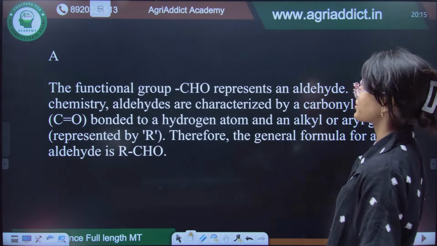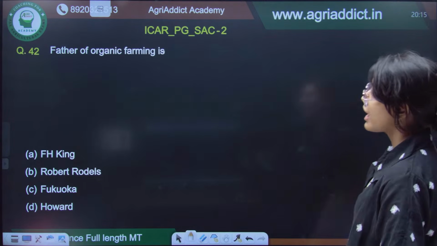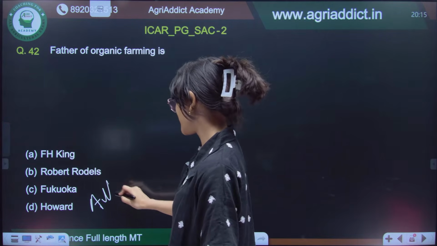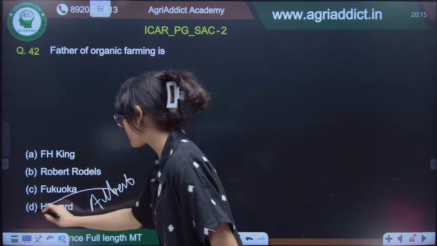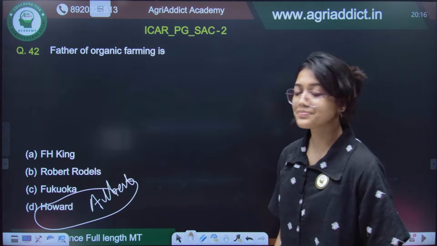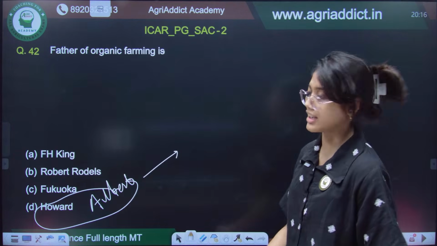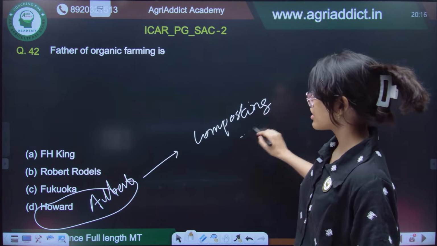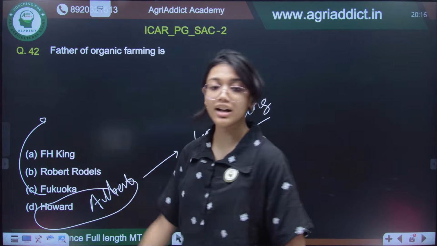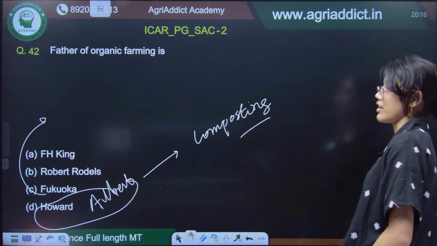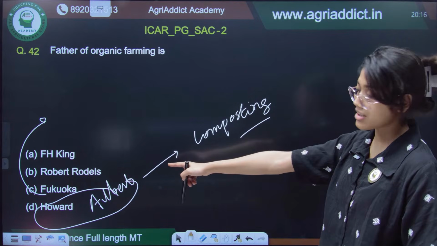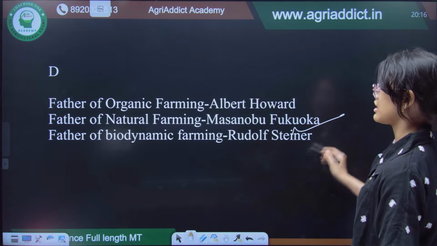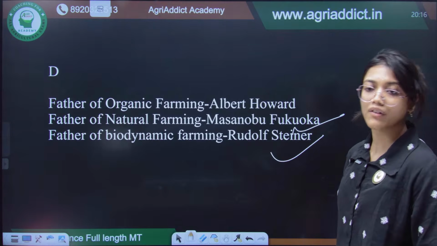Yes. Let's go. So, the father of organic farming is Albert Howard. Albert Howard also gave the process of composting. Whereas Masanobu Fukuoka is actually the father of natural farming, and the father of biodynamic farming is Rudolf Steiner.